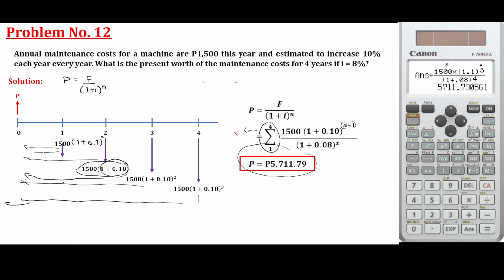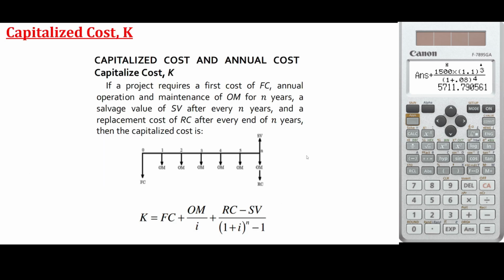So that's it for the gradient series. The next topic is about the capitalized cost. This is just formula based. The capitalized cost, meaning the present amount, is the first cost plus OM over i plus RC minus SV over 1 plus i raised to n. RC is the replacement cost. The first cost is the initial amount of the project.